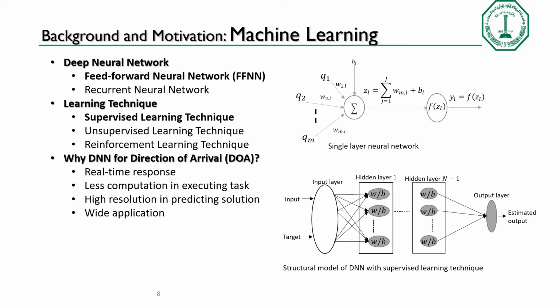Machine learning is an artificial intelligence algorithm that is used to learn based on given examples so that it can predict a feature. There are different types of machine learning. We have feed-forward neural network and recurrent neural network. Based on the learning techniques, we have supervised learning, unsupervised learning, and reinforcement learning. Why neural network for direction of arrival estimation? One is the real-time response, less computation in execution tasks, and high resolution in prediction.